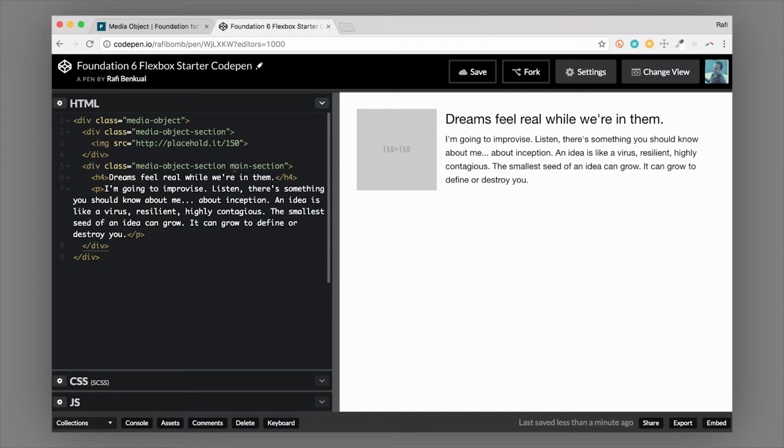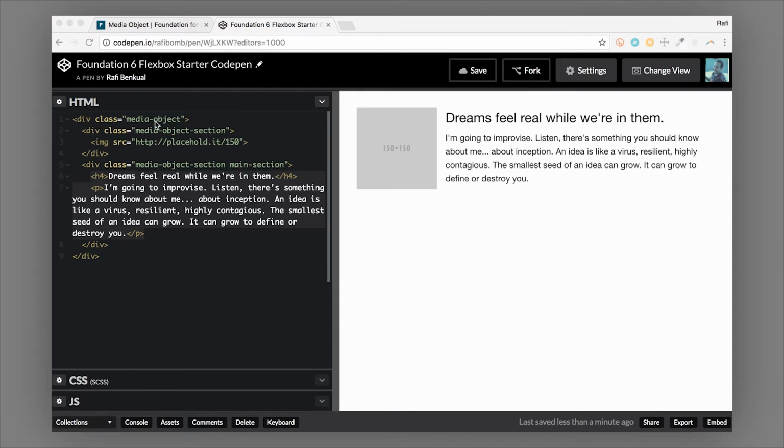Now you'll notice that this has a main section class on it as well, and that is necessary in the Flexbox version to allow this text section here to actually expand or grow. So this uses the Flex Grow property and allows it to grow to take up the remaining space. If you got rid of that, it wouldn't work the same way in the Flex version, although in the regular float version, you don't need that extra class. We're in the Flex version here, so we'll leave that on there.